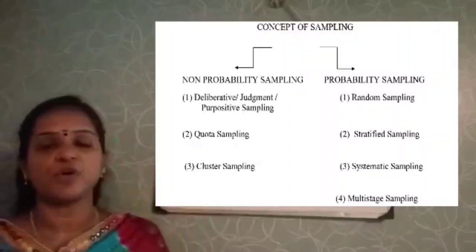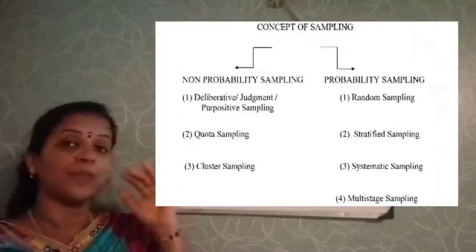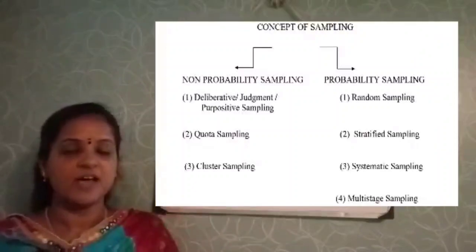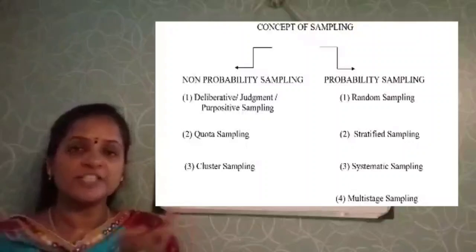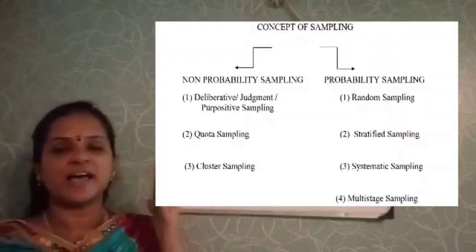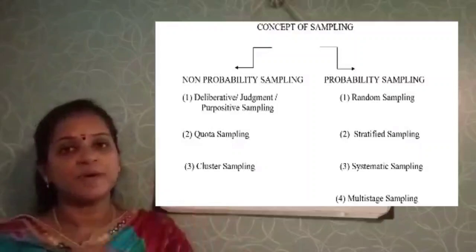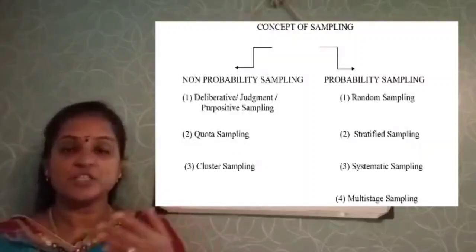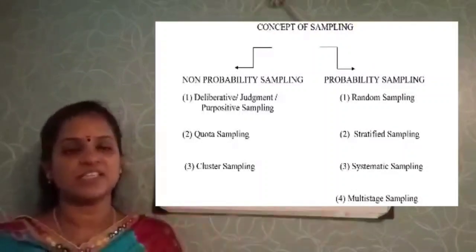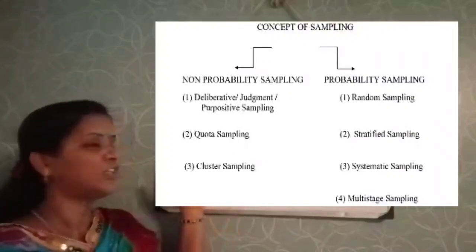Now we have the second type called quota sampling. Under quota sampling, the proportions of the subdivisions of the population are determined and the samples are chosen so that they have the same percentage. Suppose I have a population with 60% men and the remaining 40% women. I should choose a sample in such a way that the sample also has the same percentage, that is 60% men and 40% women. This is called quota sampling.